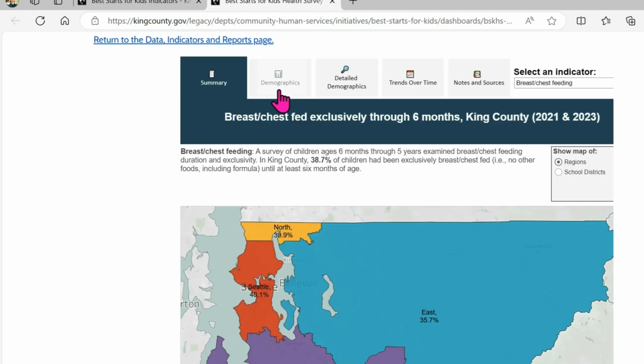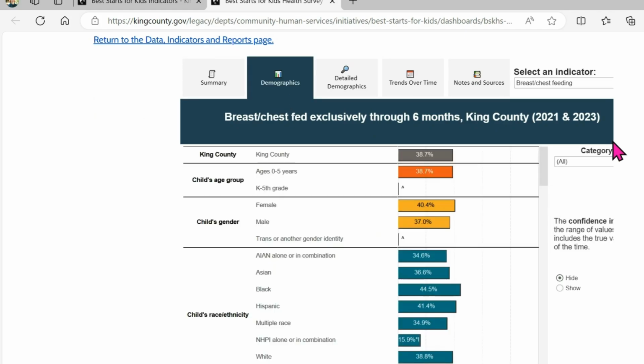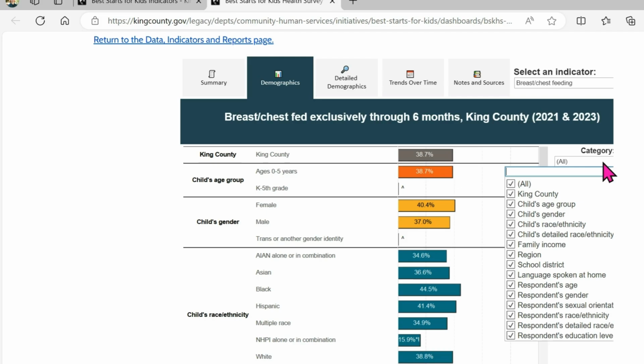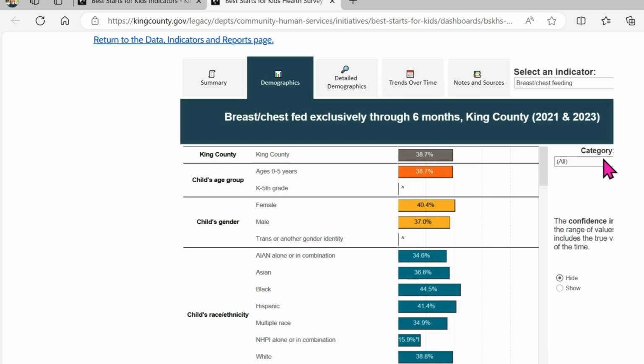The Demographics tab displays data sorted by various categories such as age, gender, race, and region. The available categories may vary depending on the data source, but we aim to provide as many detailed categories as possible. Sometimes data may not be displayed for some groups if we don't have enough to share reliable estimates.